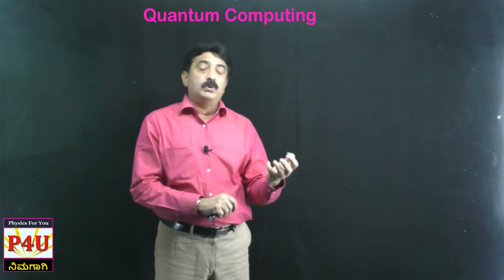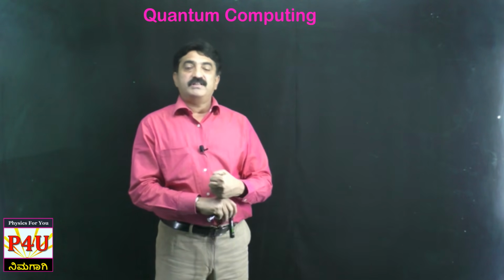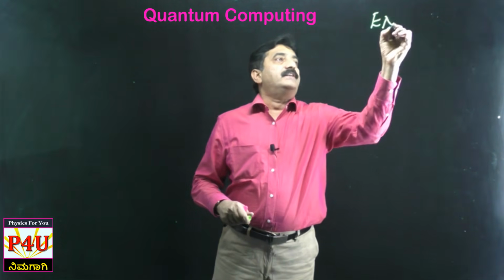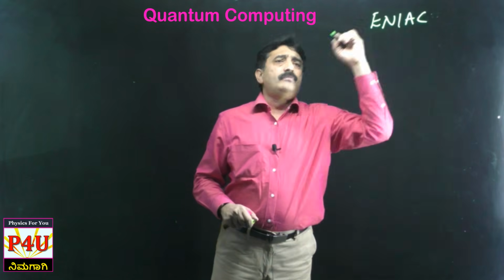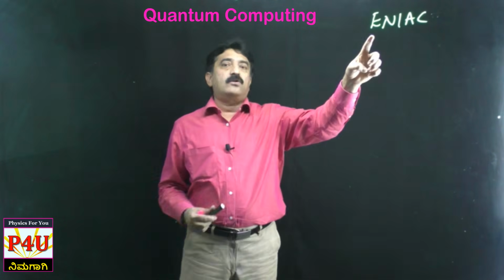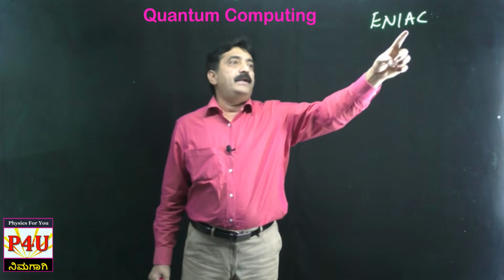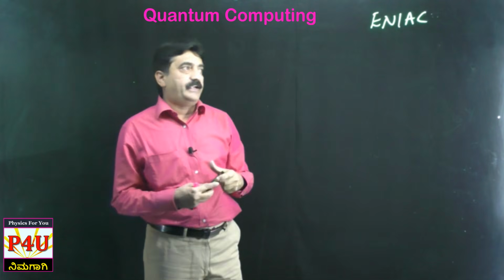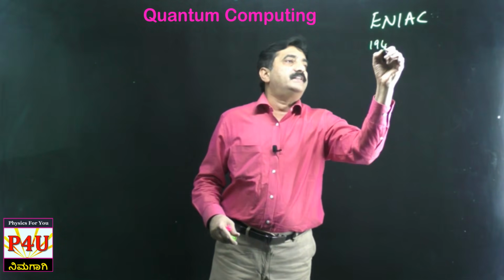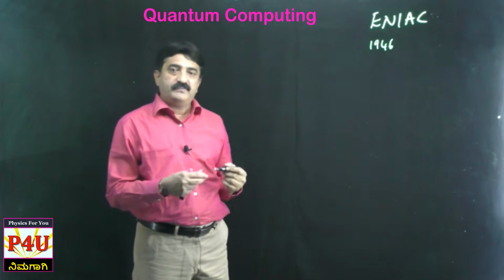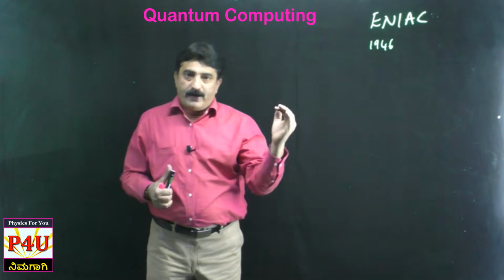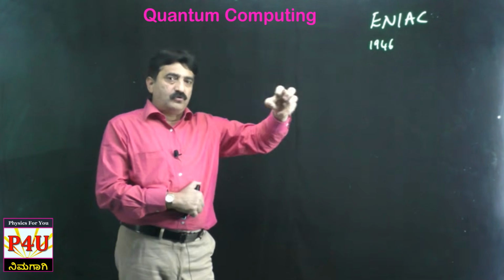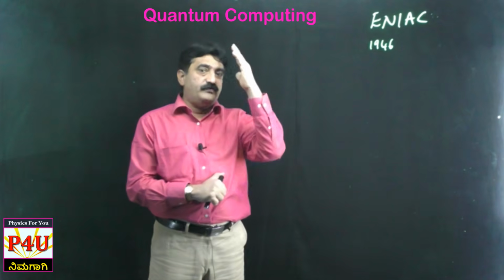Coming back to the first computer, which was designed in 1946, it is named ENIAC. It stands for Electronic Numerical Integrator and Calculator. It was not called a computer, it was called a calculator. It was designed in 1946. I will tell you some specialities of this computer, but before that I go back to 1900, and I will come back to ENIAC after 2-3 minutes. I forgot to mention modern physics concepts.